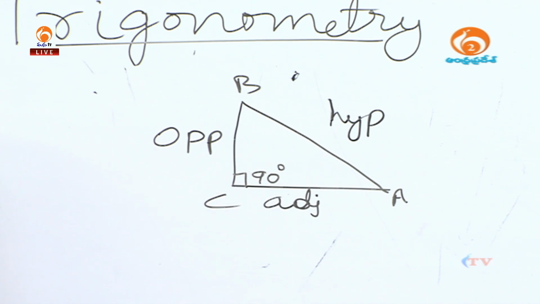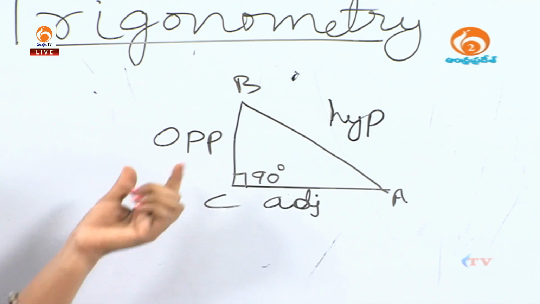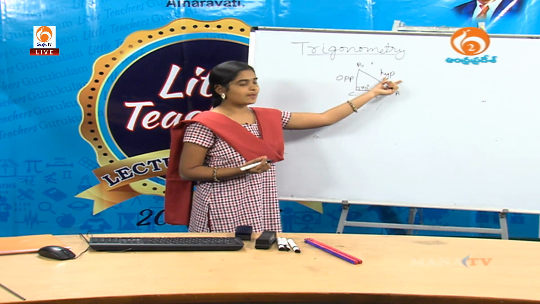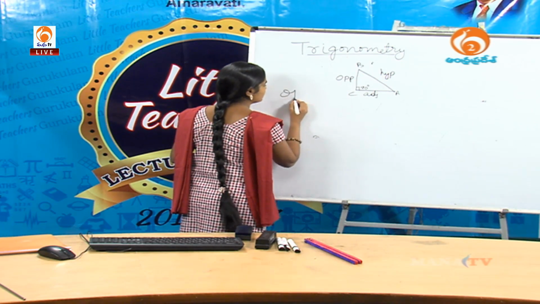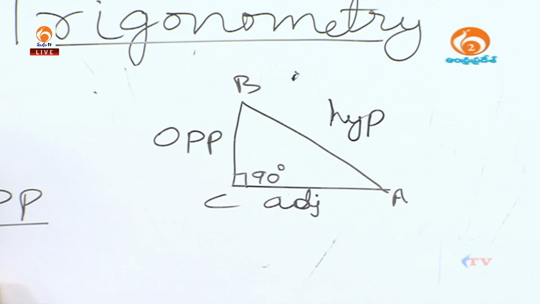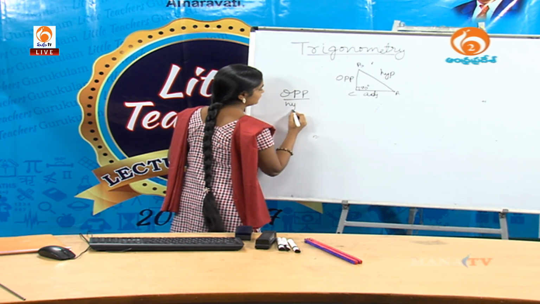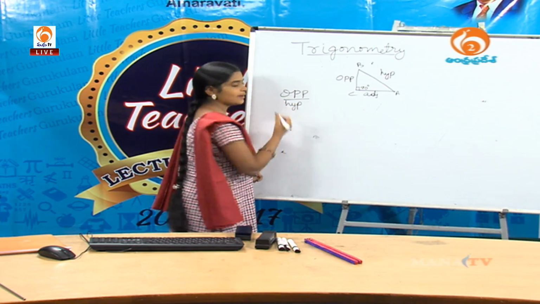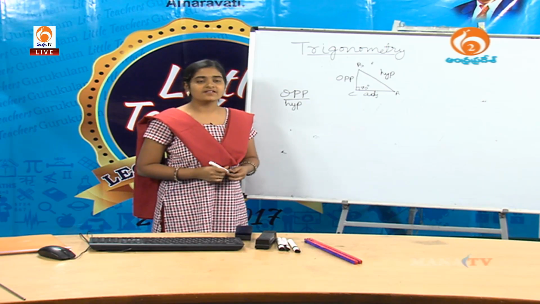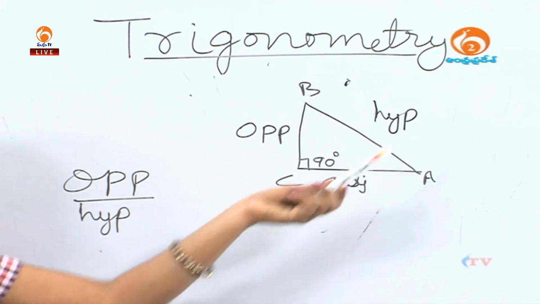The first ratio we can form is opposite side by hypotenuse, and the second one is adjacent side by hypotenuse.